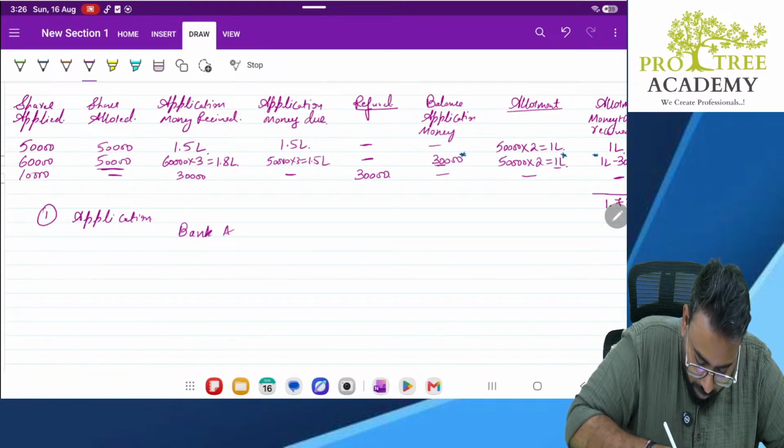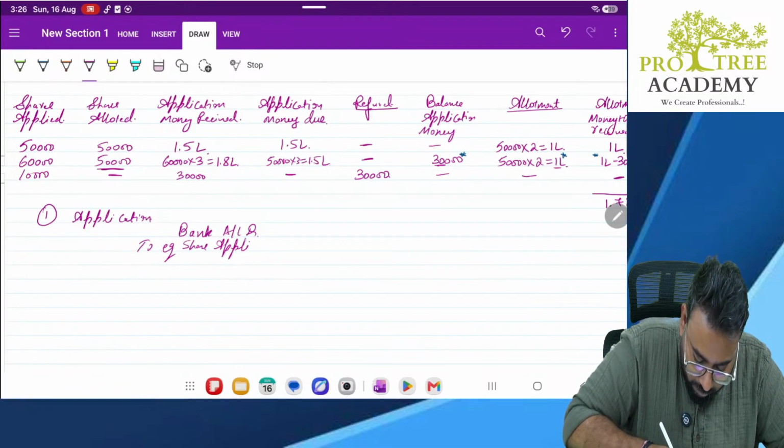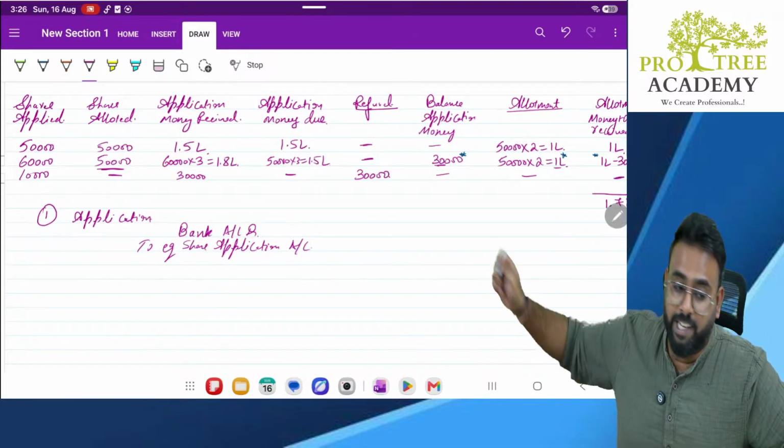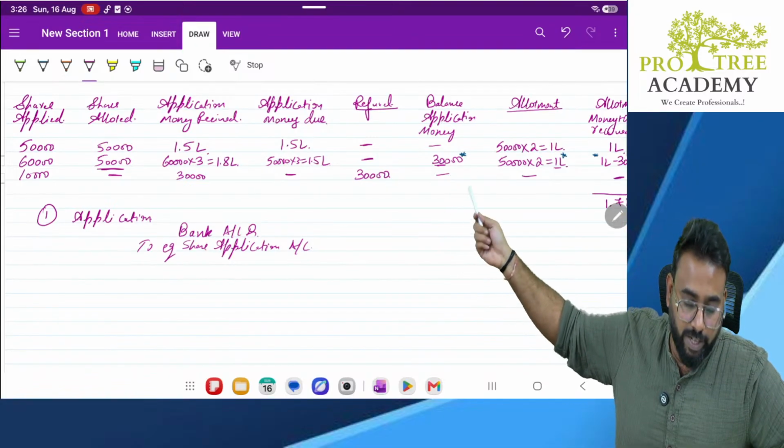Bank account debit to equity share application account. Sir, I am writing equity in shortcut, but in your exam, please don't write the shortcut.